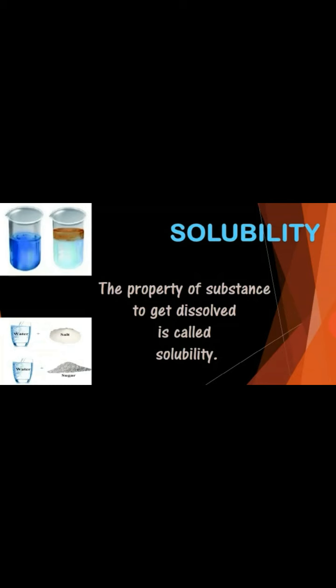In the first activity, you add salt, sand and sugar in water. Keep that glass aside. Now repeat this activity, but in place of water, what do you have to keep? Kerosene. What do you observe? Some solid substances dissolve in a particular liquid.